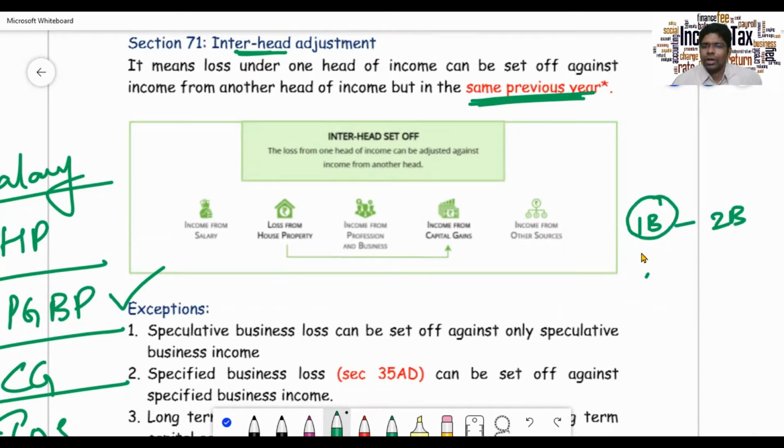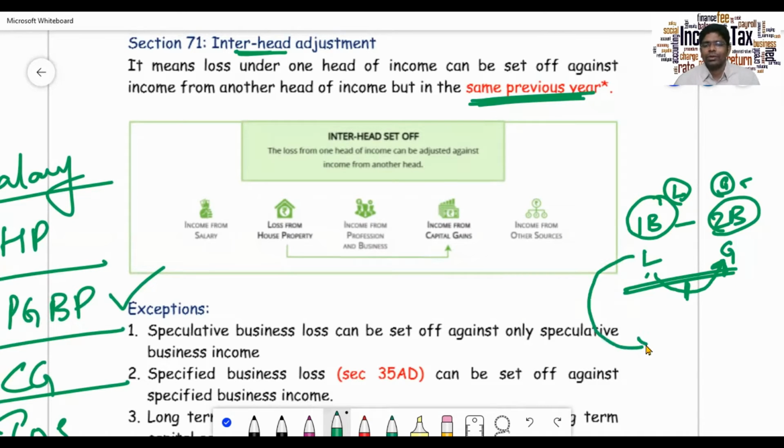If you have loss in business one and gain in business two, you will set it off. If you're not able to cover your loss, for example, the loss from business one is not being set off against the gain from business two, and you don't have any other source under PGBP, then you will go into another head of income. I hope it is clear.